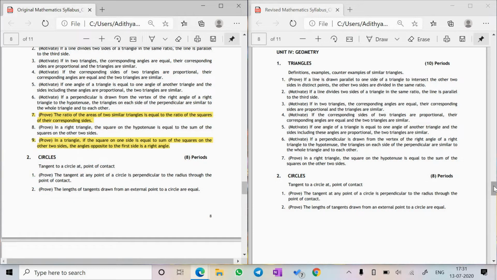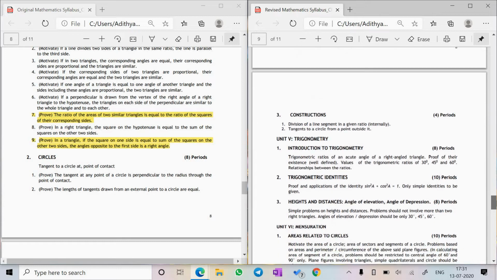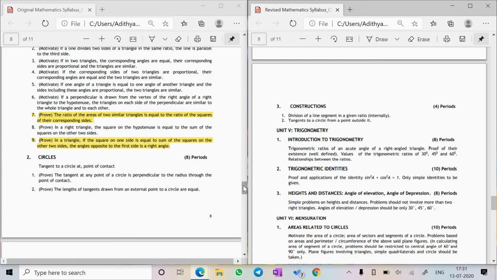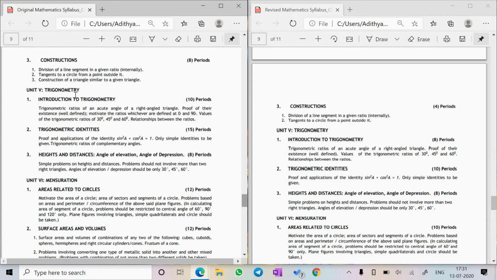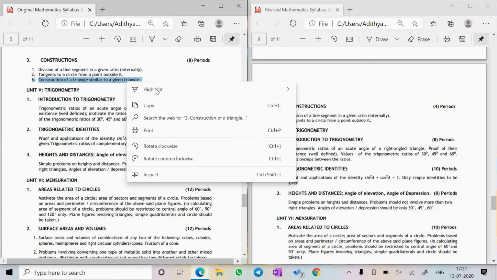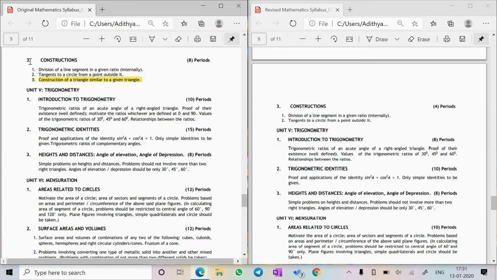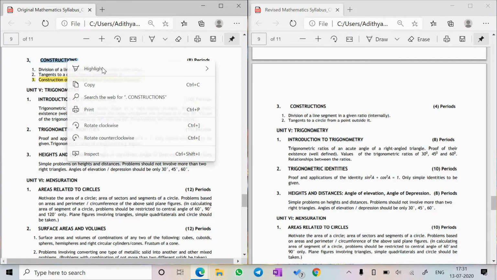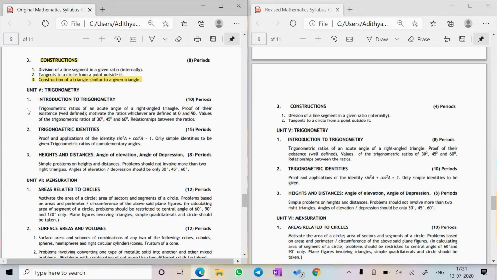The chapter circles does not have any deletion. The same two proofs are there. No deletion in the chapter circles. Constructions has a deletion. That is construction of a triangle. Now that has been deleted completely, and it was a little big.